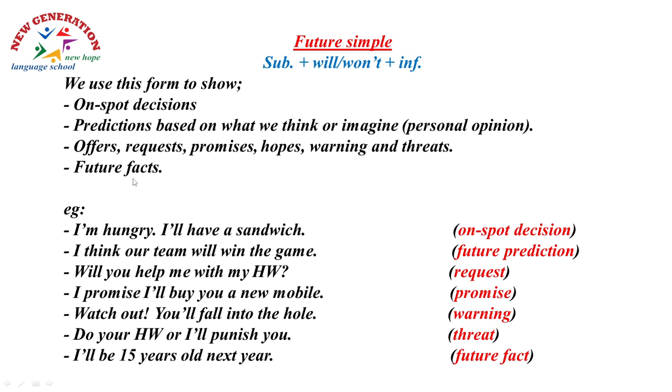Let's check the examples. I'm hungry, so this is the situation, so I will have a sandwich. This is what we call on-spot decision. I think our team will win the game. That's what I think, but I don't have anything to make me sure about that. Will you help me please with my homework? This is a request, a polite way to ask for something. I promise I'll buy you a new mobile. So this is a promise.